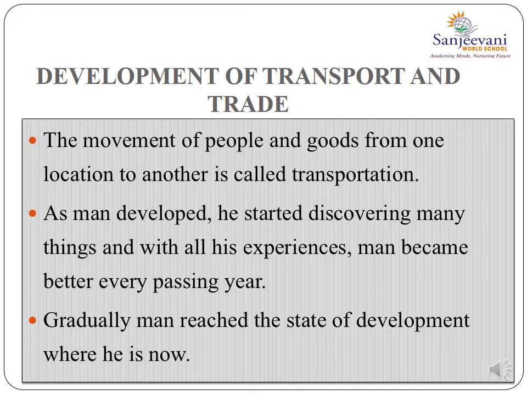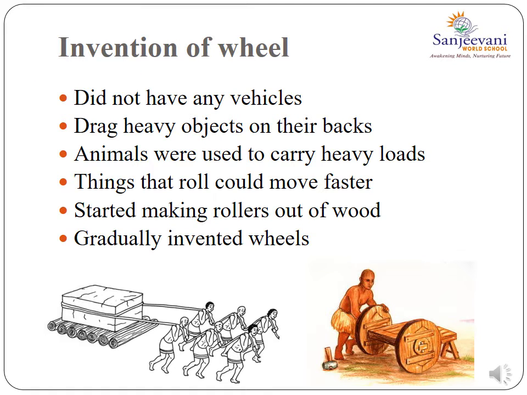During the early age, as man developed, he started finding out many things, and with all his experiences, man became better every passing year. Gradually, slowly, man reached the state of development where he is now. Invention of the wheel.